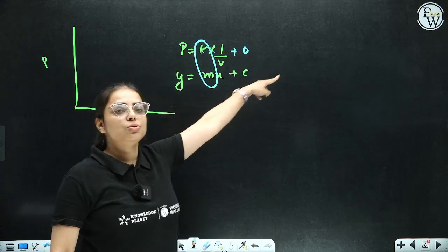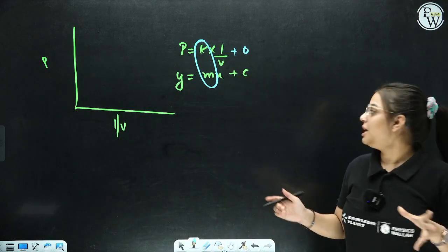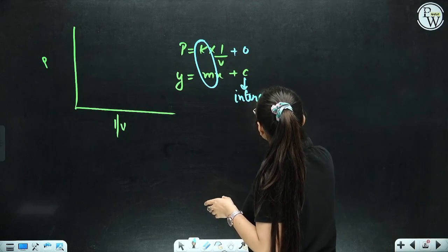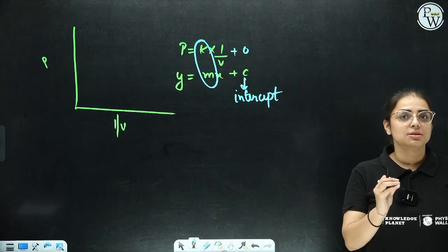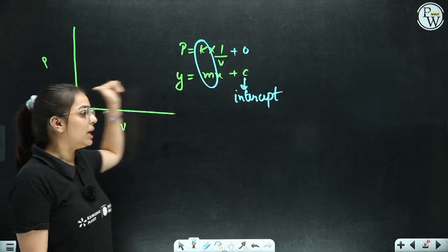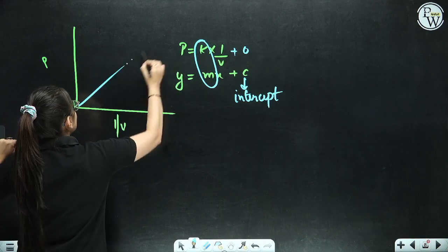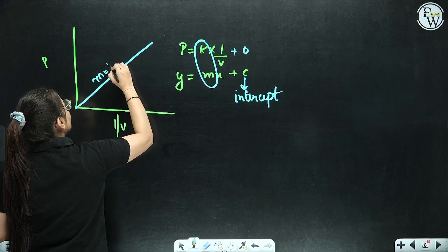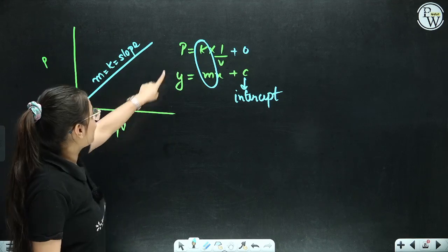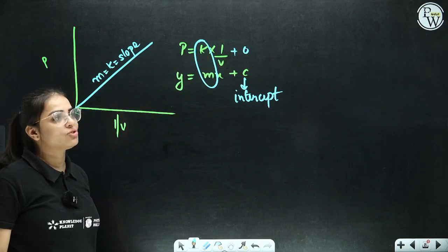Now, if C is 0, students, you should know that means intercept is 0. C is basically the intercept. And if intercept is 0, that means it is cutting the y-axis at a particular point. What is that? That is 0. That means it is going to start from here. Now, what is the value of m? A positive K. This is slope. Because here, pressure is directly proportional to 1 by V, we are getting the straight line graph.